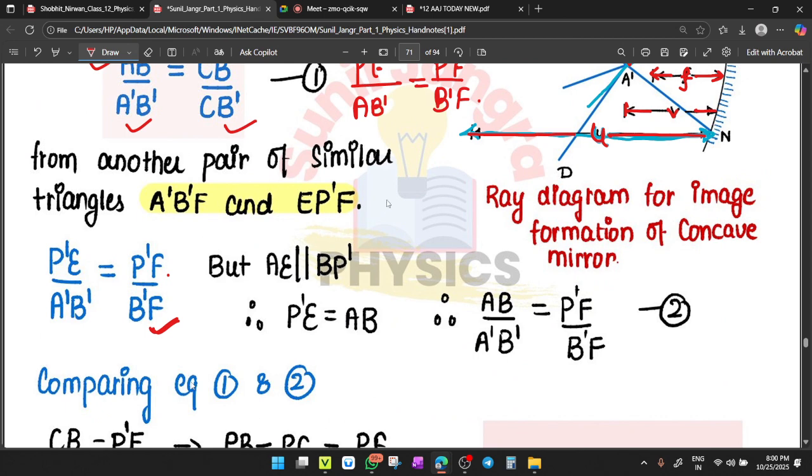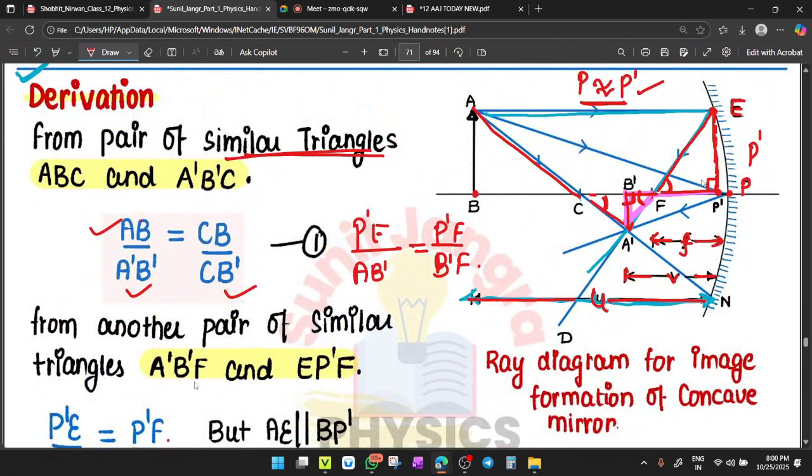Now, in the place of P dash E, you can write AB because P dash E equals AB as it is parallel. Check here, yes or no? In the place of P dash E, here it is P dash, here it is E. P dash E is parallel to AB, yes or no? Both the lengths are equal, my dear. This is AB and this is P dash E. So both are equal. Clear?